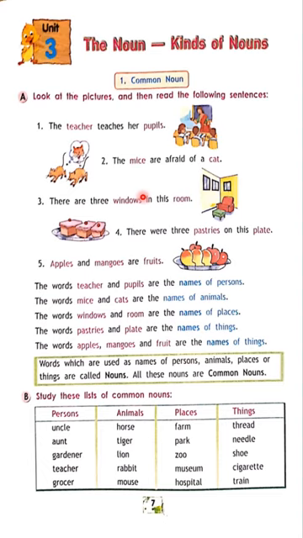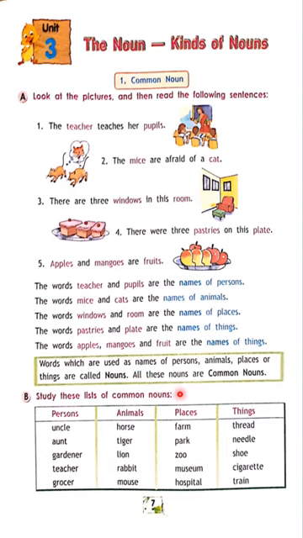Commonly we are calling. We are not giving any specific name. Those are common nouns. What is the definition of common noun? Words which are used as names of persons, animals, places, or things are called common nouns. All these nouns are common nouns.